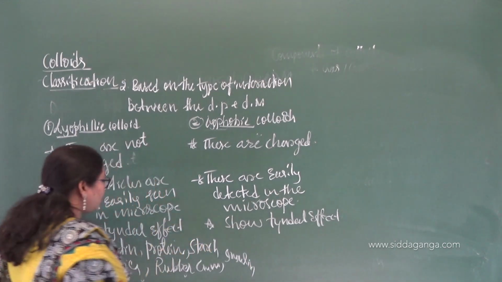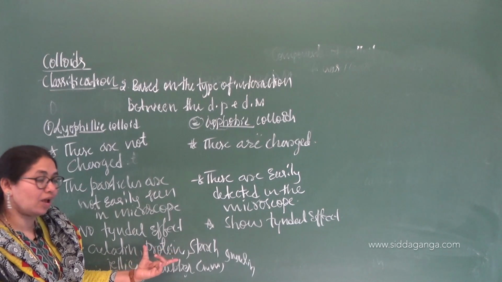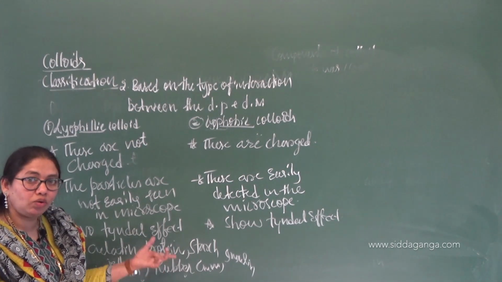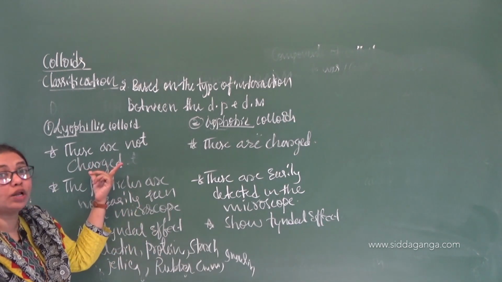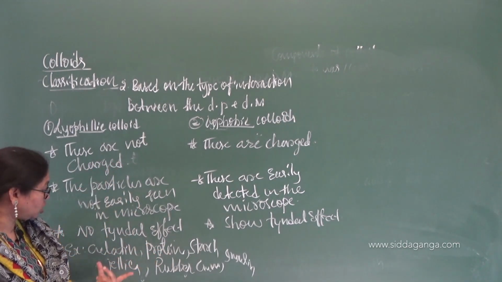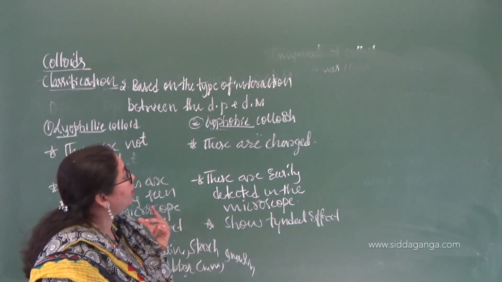Egg albumin is there too, that will be jelly like, right? That is also an example for our lyophilic colloids. Starch, jellies, rubber gums, and insulin are examples for lyophilic.